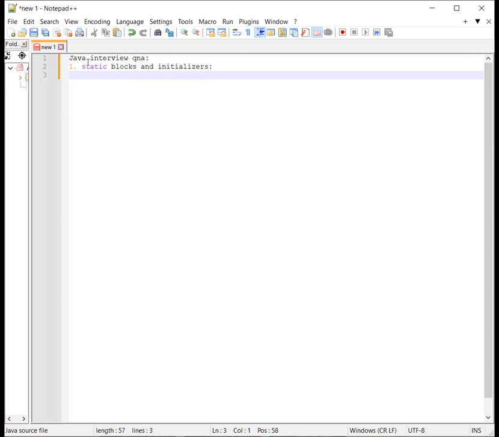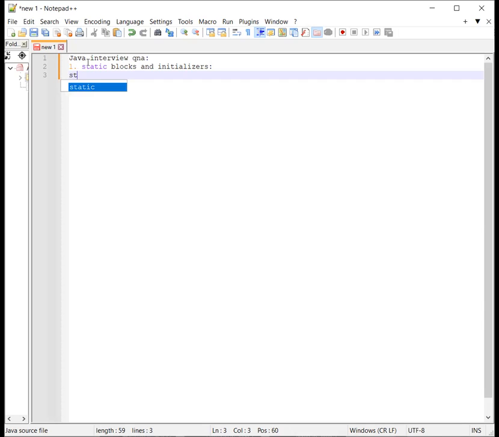And we declare the static blocks when we want to initialize some static fields in any class. Static blocks get executed exactly once when the class is loaded. Static blocks are executed even before the constructors are executed. So these are mainly static blocks.